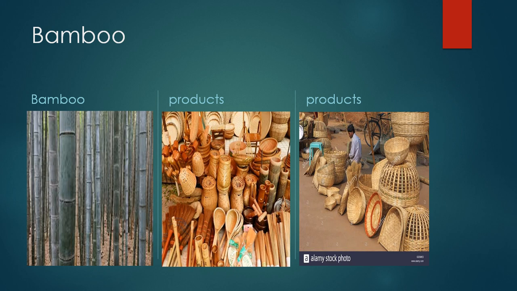Now, our next is the bamboo plant. Bamboo is a very useful plant. You have seen this on the screen, that is the bamboo plant, and bamboo is used to make blinds, baskets, boats, bridges, buckets, cooking utensils, fishing rods, chopsticks, musical instruments, toys, umbrellas, walking sticks. They are also used in different ways. Another use of bamboo is that it is also used as food.